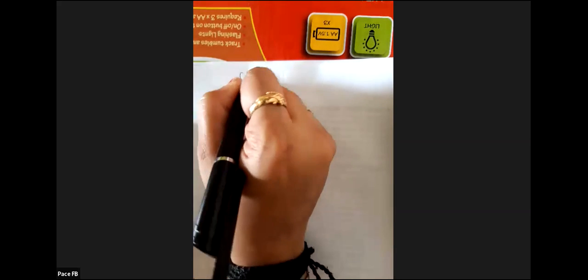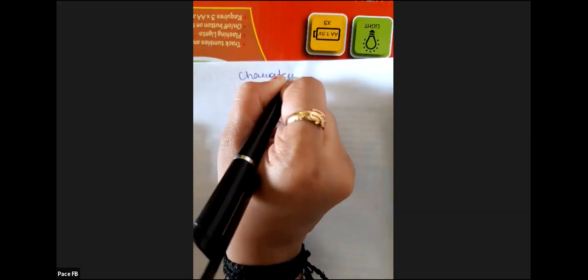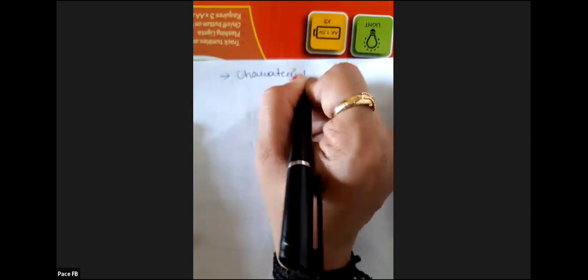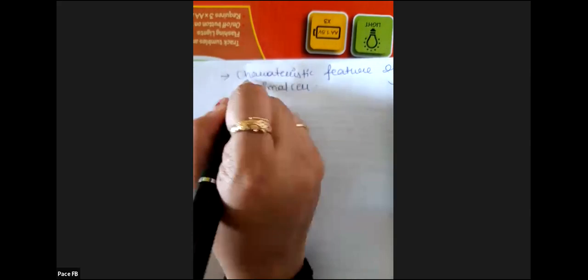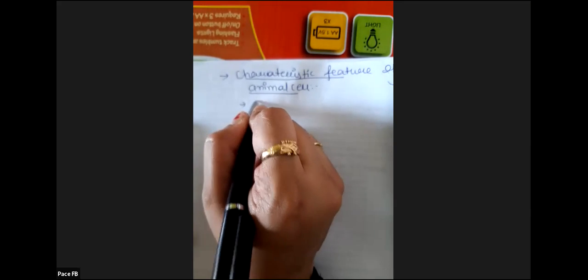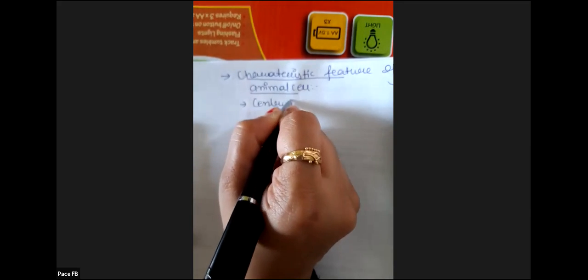Now the characteristic features of animal cell, what is present in animal cell. First is centrioles.